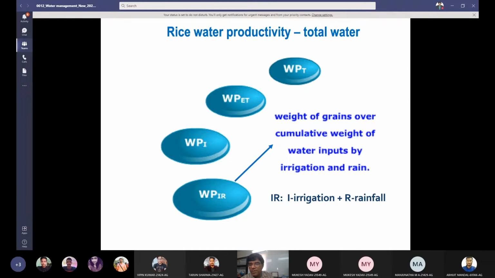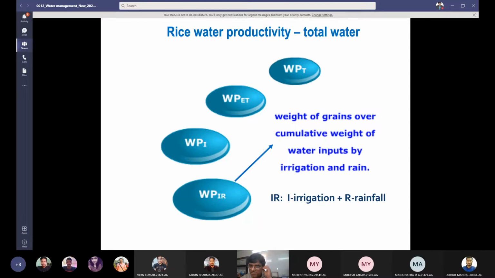So water productivity is the weight of grains divided by the cumulative weight of water input by irrigation and rainfall. Based upon this, we can calculate. Suppose I applied 20 irrigations, or say 15 irrigations. Each irrigation depth was 5 centimeters. So irrigation water is 75 centimeters.